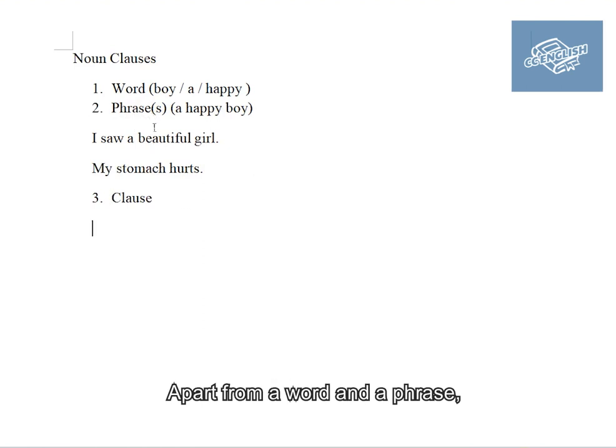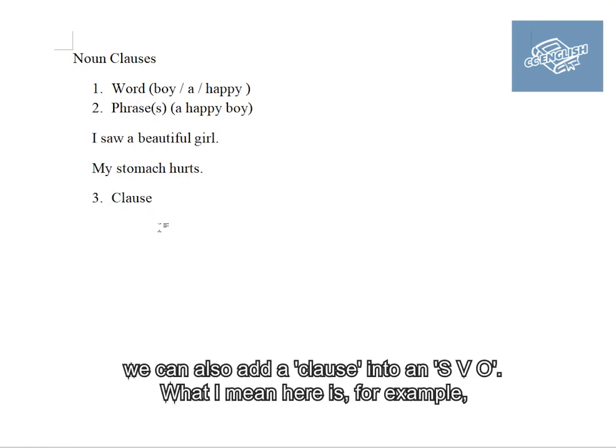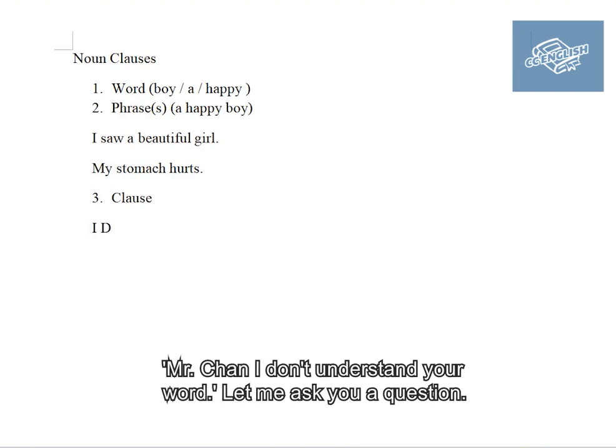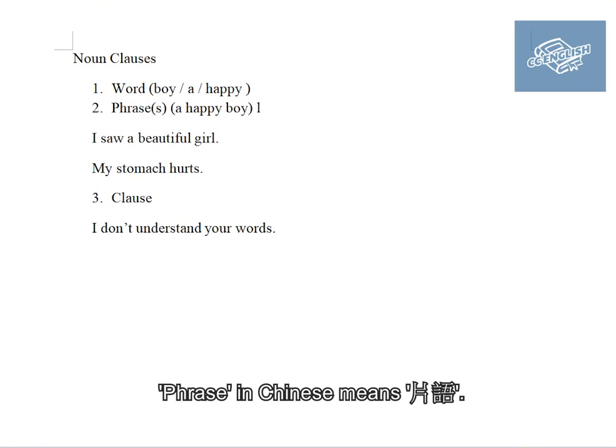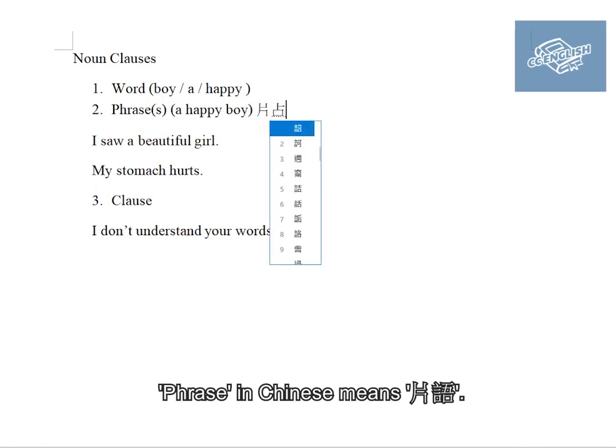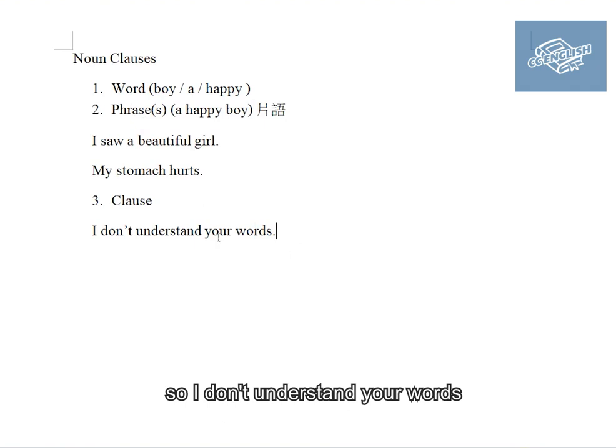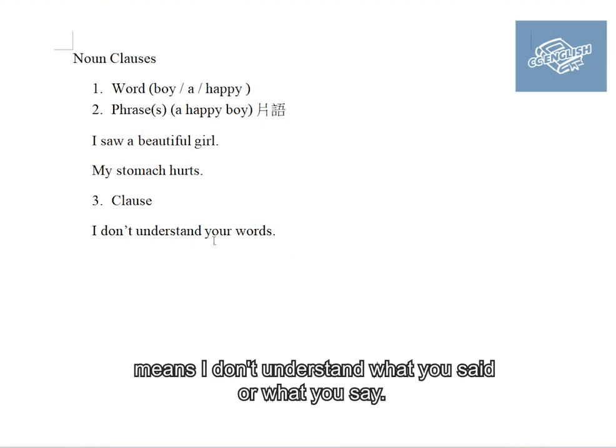Apart from a word and a phrase, we can also add a clause into an SVO. Let's look at an example: Mr. Chen, I don't understand your words. What is a word here? Words is a word, and your words is a phrase. Phrase in Chinese means 评语. I don't understand your words means I don't understand what you said.